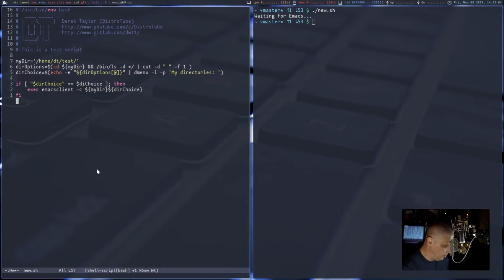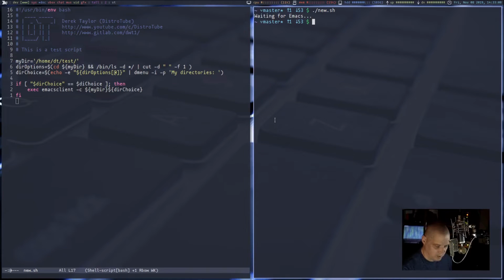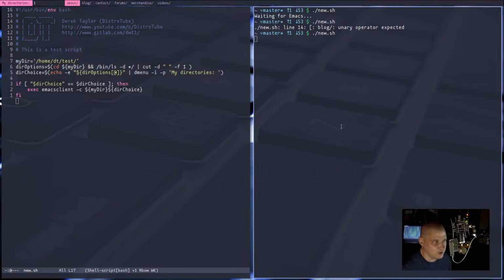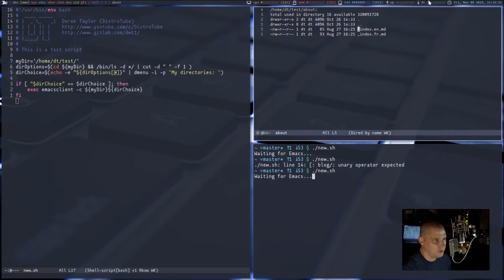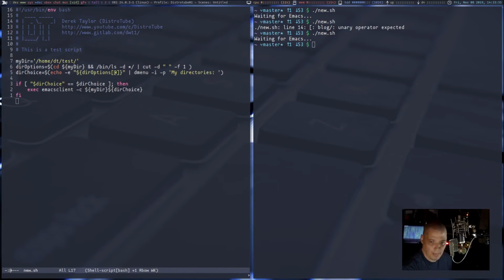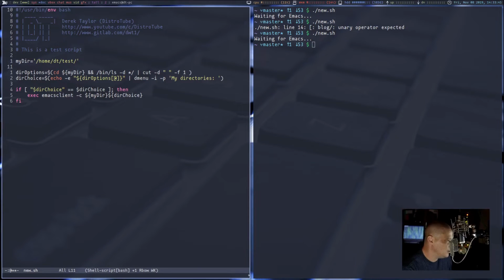All right. First, let me make sure that's working before we even write any new code. All I did was rename some stuff there. But if I just run that, does that actually work? It doesn't, because it looks like I misspelled something here. We actually spelled this correctly. Run that one more time. And that works. All right, you've got to watch out for the spelling. Now I have directory options and directory choice.